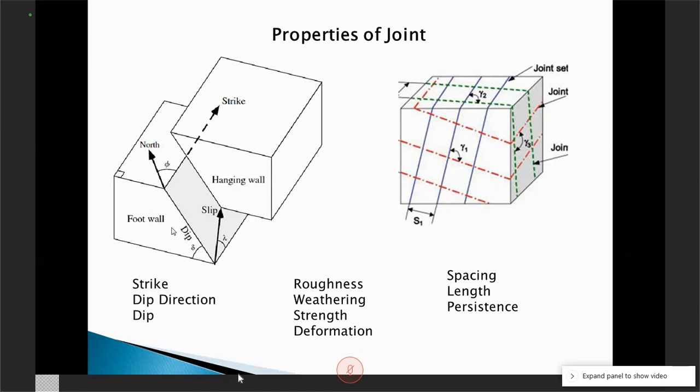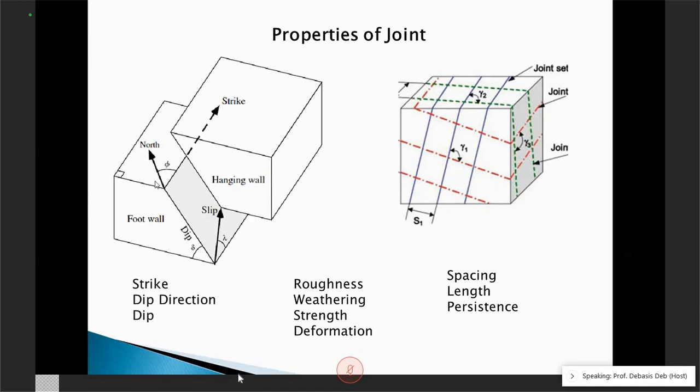Because the equation of a plane is what? ax + by + cz + d = 0. So you need those variables. Now here we do not have those variables. What we have are three angles: strike, dip direction, and dip. So these basically replace x, y, and z.